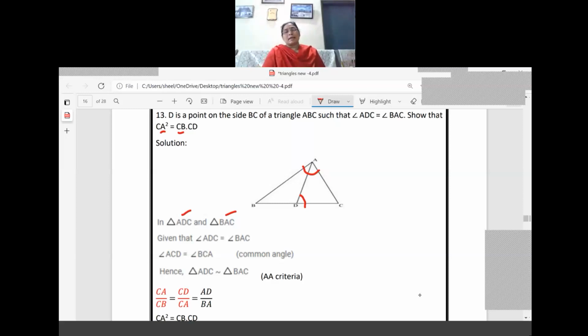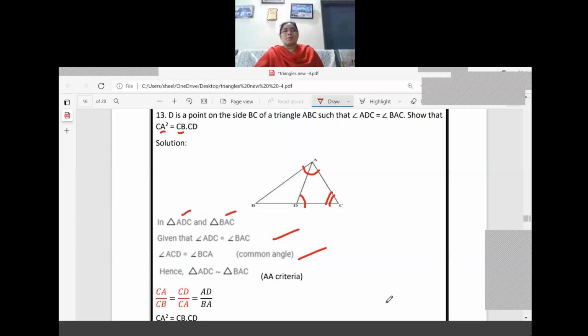In triangle ADC and triangle BAC, angle D and angle BAC are already equal, given in the question. One angle we already got. Now one more angle we need. So angle C is common, and this is the second angle by common property, right? So we got two angles there. So triangle ADC is similar to triangle BAC by AA criteria.